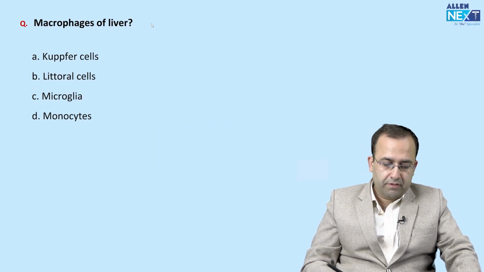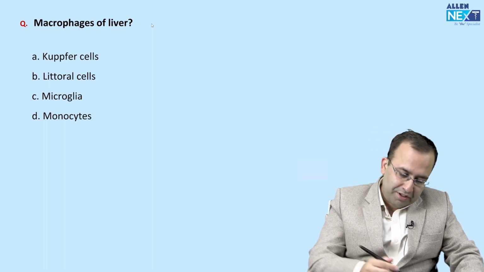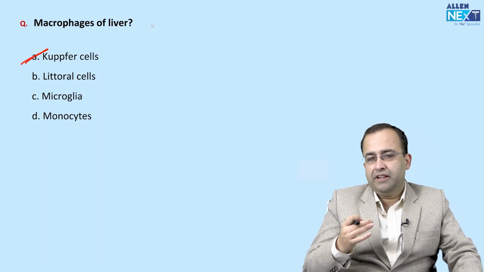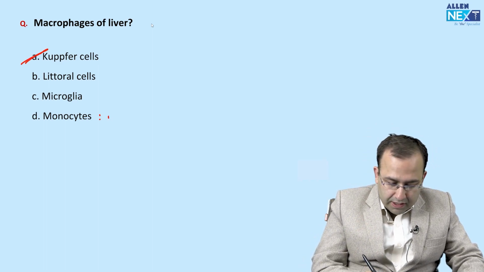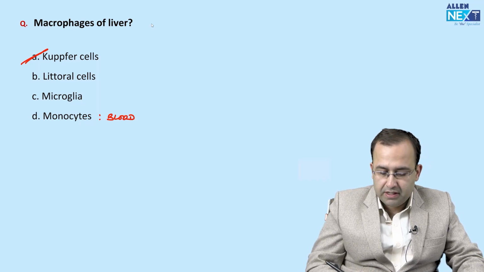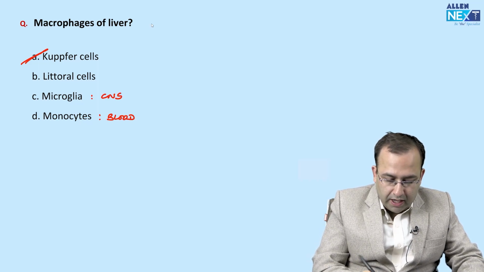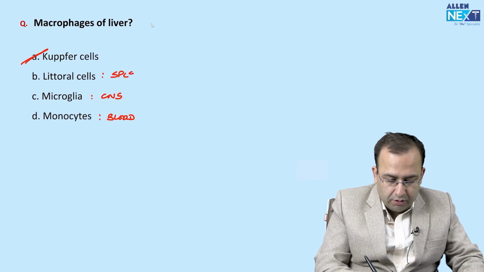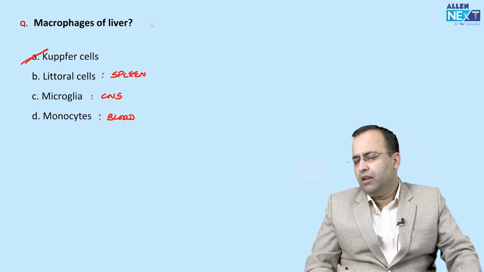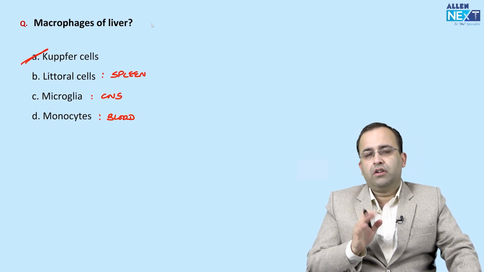Next question. What is the fancy name of macrophages of the liver? Kupffer cells. I need not even tell you that monocytes are the macrophages in blood. Microglia are those of the CNS. Littoral cells are the macrophages of the spleen. Not concerned. Liver: Kupffer cells.